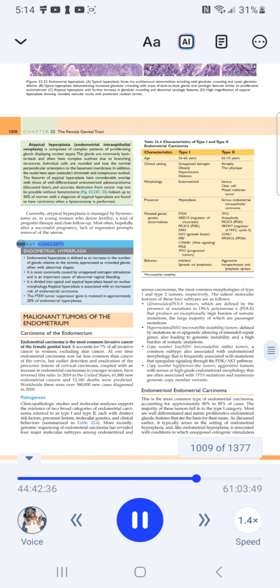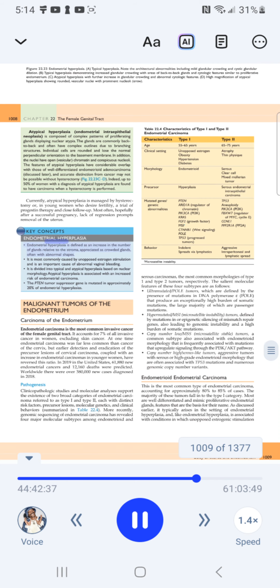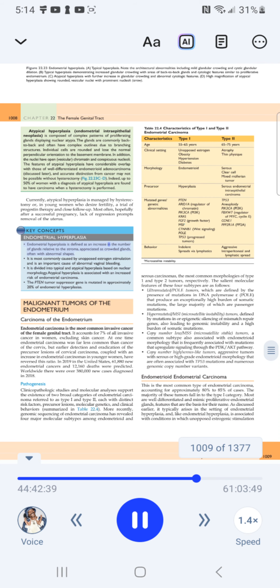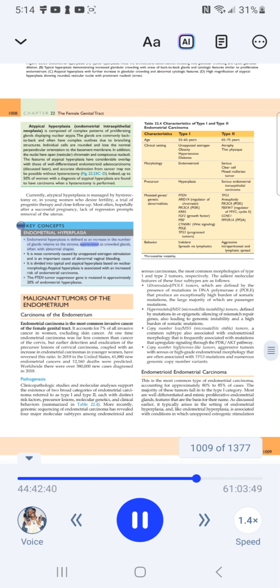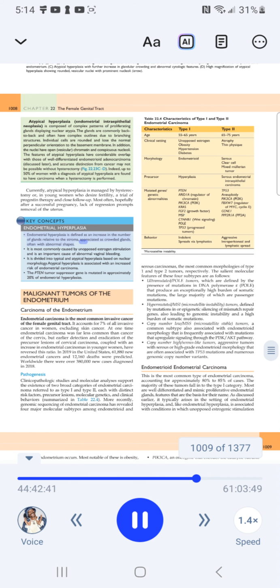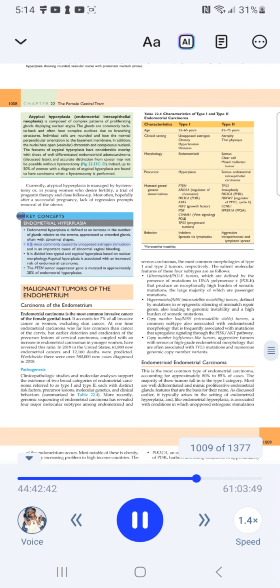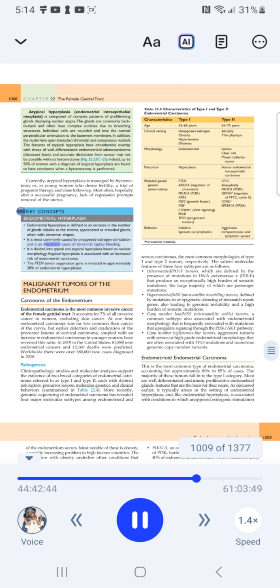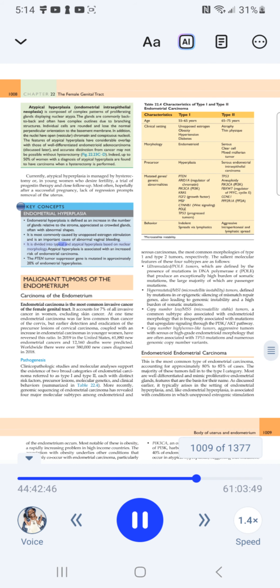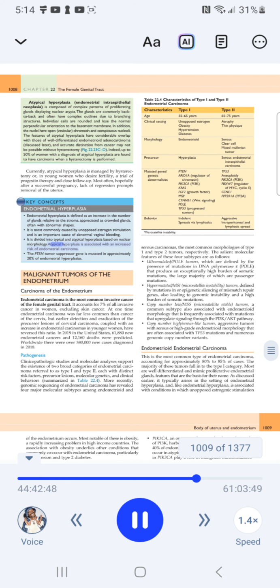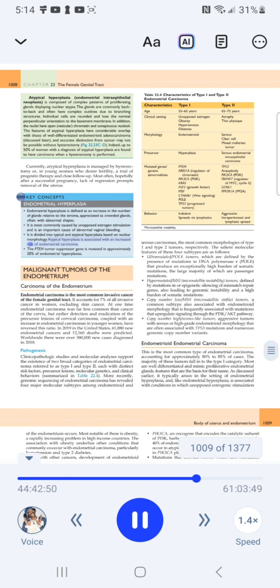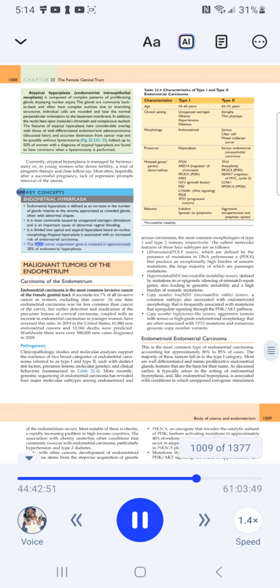Key concepts: Endometrial hyperplasia. Endometrial hyperplasia is defined as an increase in the number of glands relative to the stroma, appreciated as crowded glands, often with abnormal shapes. It is most commonly caused by unopposed estrogen stimulation and is an important cause of abnormal vaginal bleeding. It is divided into typical and atypical hyperplasia based on nuclear morphology. Atypical hyperplasia is associated with an increased risk of endometrial carcinoma. The PTEN tumor suppressor gene is mutated in approximately 20% of endometrial hyperplasias.